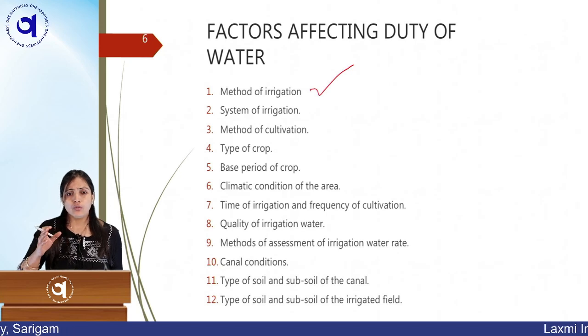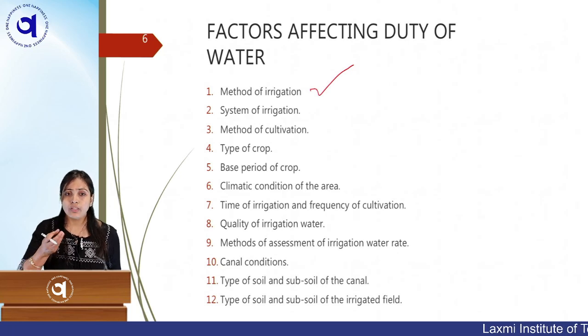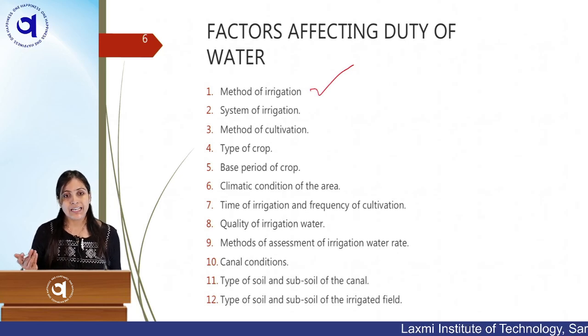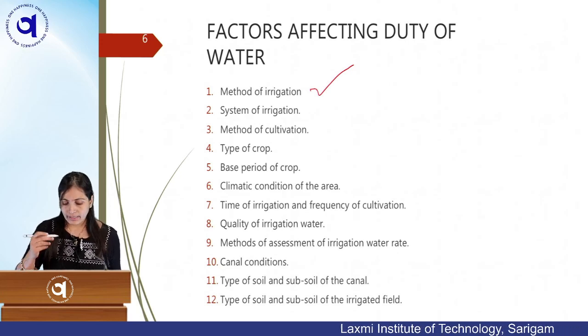So the duty will be more in the sprinkler irrigation method, because we are counting the amount of water, we are supplying the amount of water with maintained pressure, and we are supplying the optimum amount of water where the scarcity of water is there. So your duty will be more in sprinkler irrigation. This is the way we can understand.